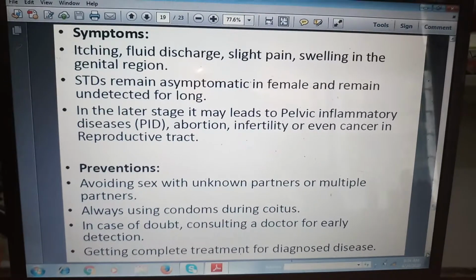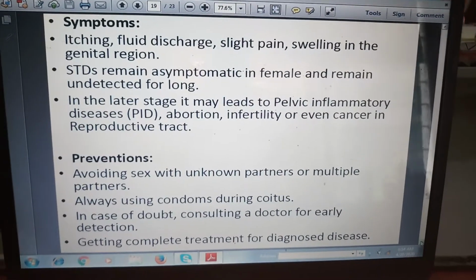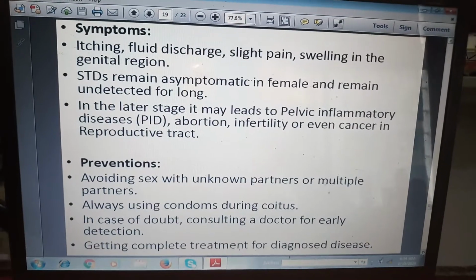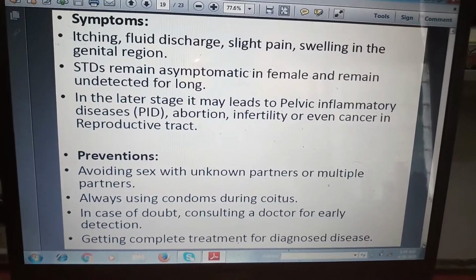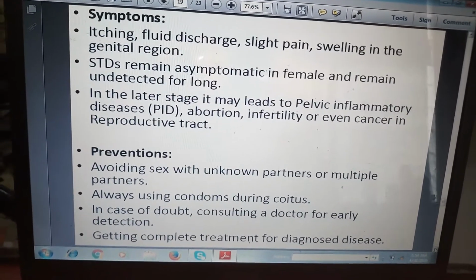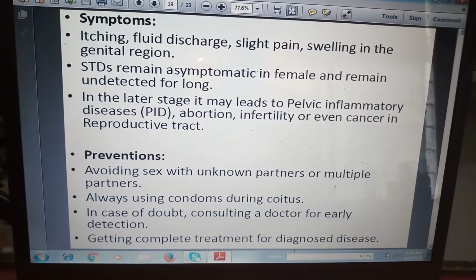Now, what are the symptoms of these? Itching, fluid discharge, slight pain, and swelling in the genital region. STDs remain asymptomatic in females and undetected for a long time.